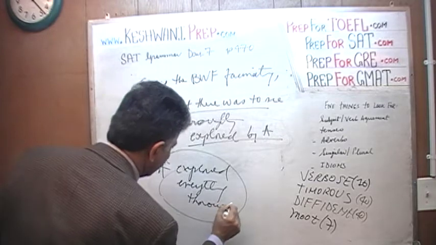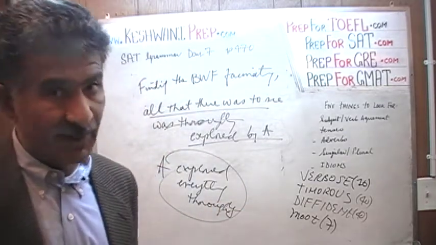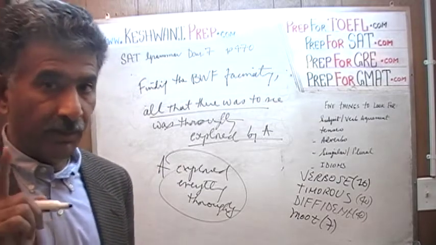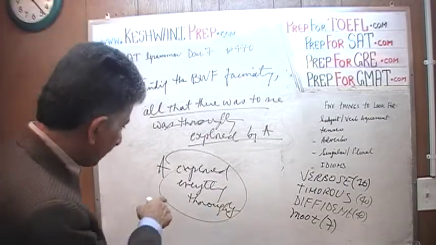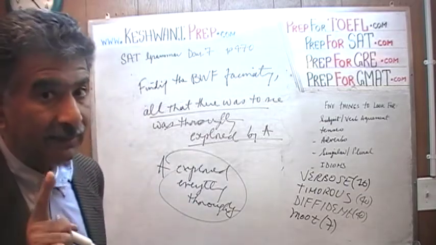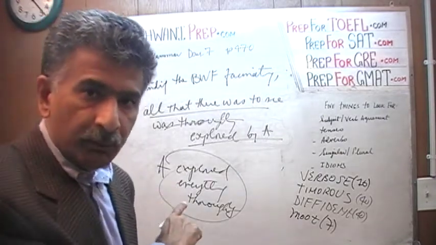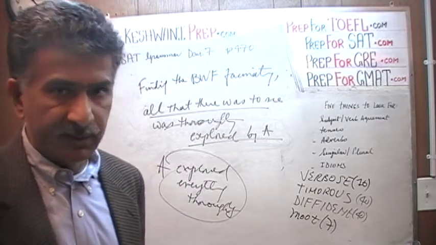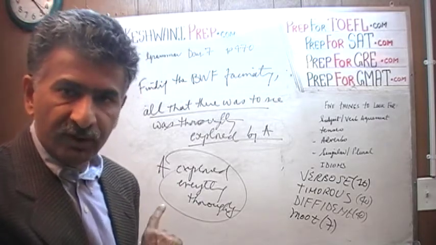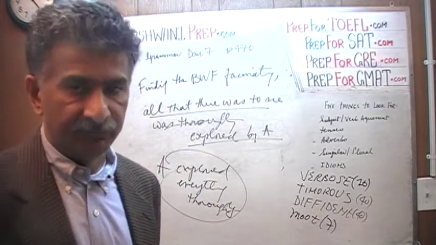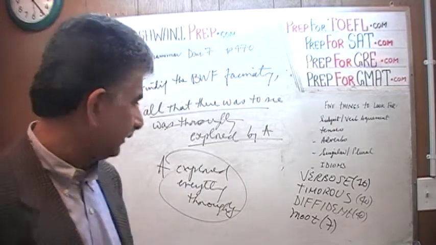There you go. That's it. I am 100% sure that what we just put down on the blackboard is not one of the answer choices. I'm going to say it one more time. I am 100% sure, or 99.999% sure, that what we put down on the blackboard just now is not in the correct answer. But the purpose of writing this is not because we are hoping that what we wrote down is going to be exactly matched by what we find in the right answer. That is not the point. The point is that this is enough. What we just wrote down is enough for us to recognize what the correct answer is, because we're going to find something that comes closest to it, and that's it. Everything else is irrelevant. Do you understand?